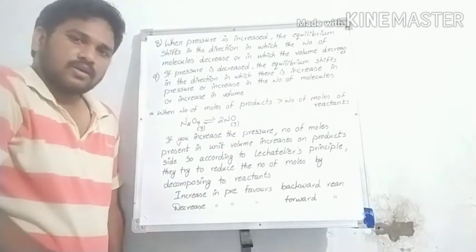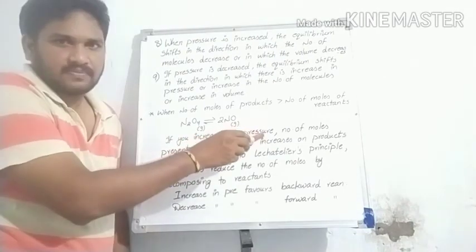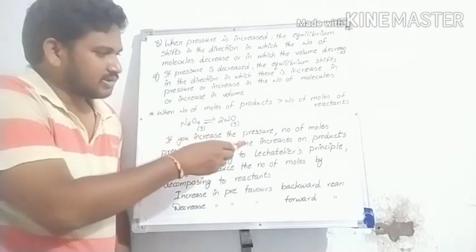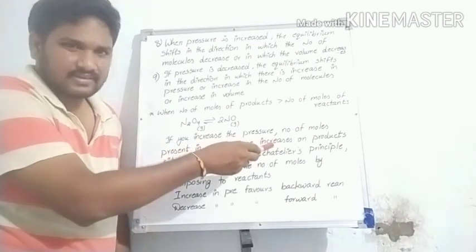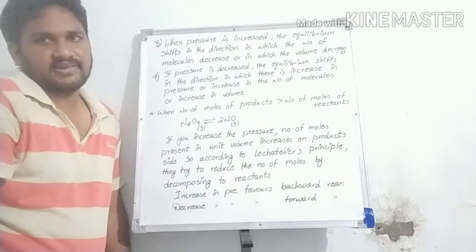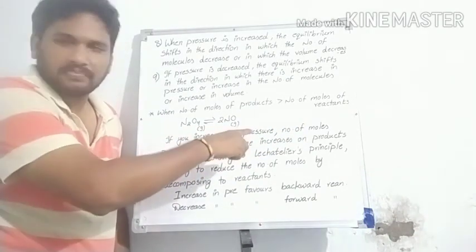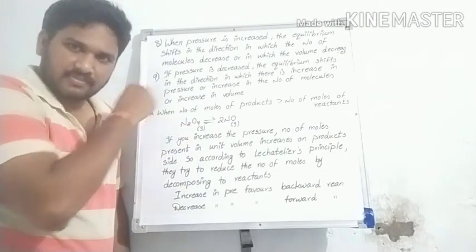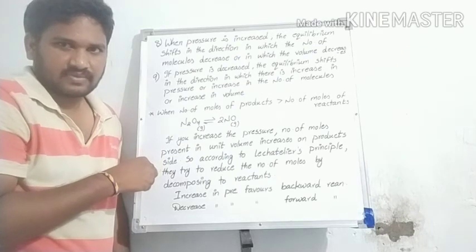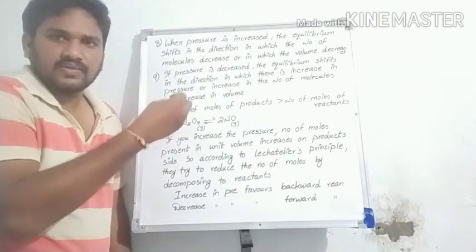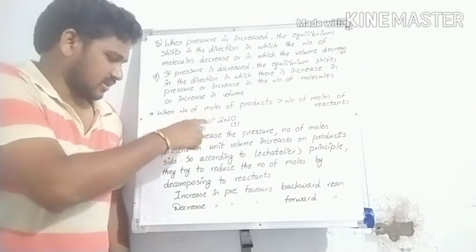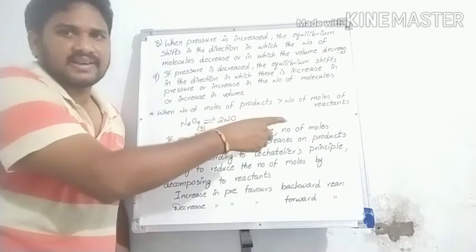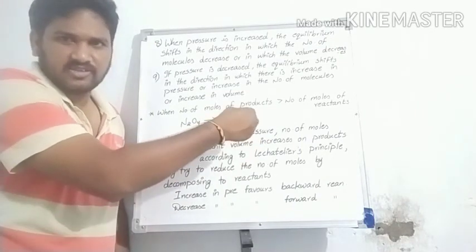Sir, if you increase the pressure, the number of moles present in unit volume increases on the product side. That means if you increase the pressure on the reactant side, the number of moles increases. On this right side the volume is increased, so the pressure decreases on the right side.